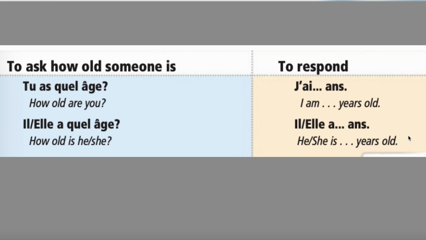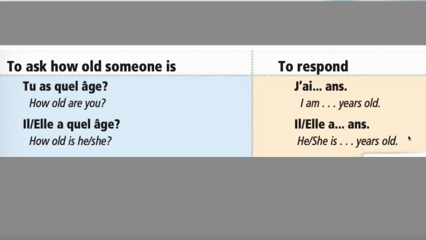All right, then to respond, you would say "j'ai," insert the number of years, and then "ans." "J'ai ans." Or "j'ai 10 ans," for example, would mean I'm 10 years old. So this translates as I am years old. Literally, what they're saying is I have, you put your number in, 10, and then "ans" means years.